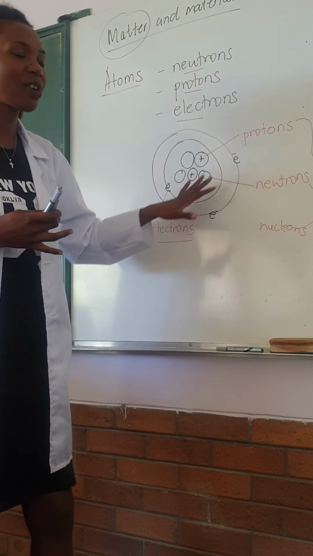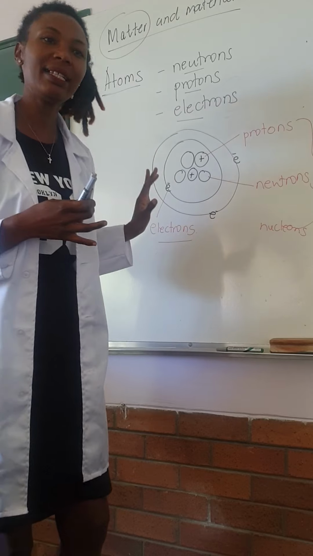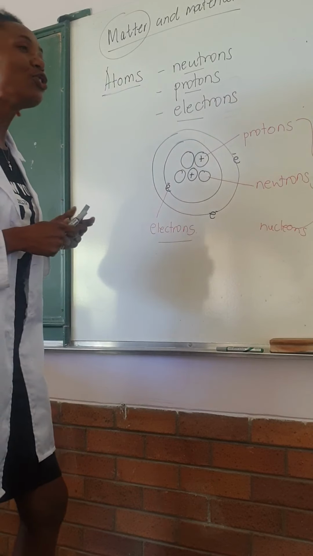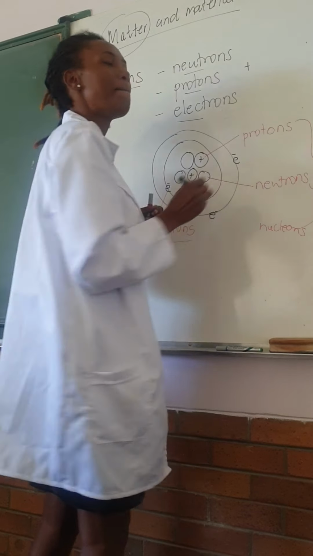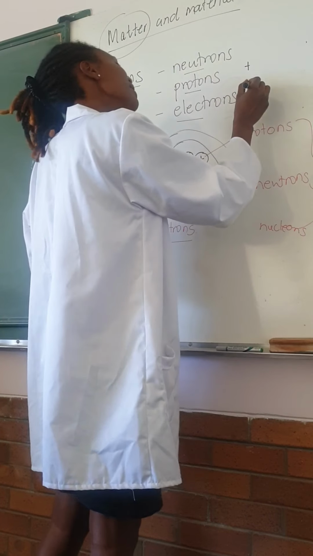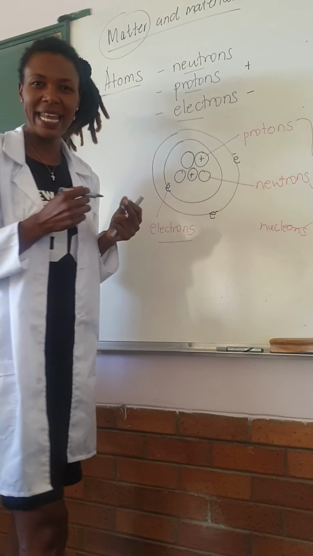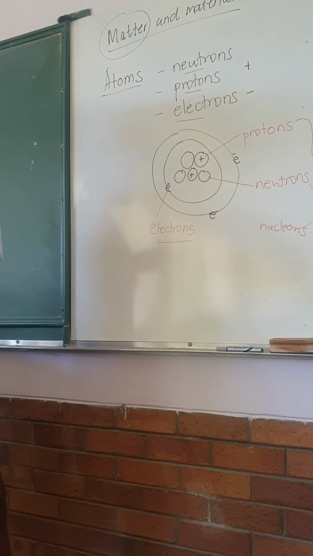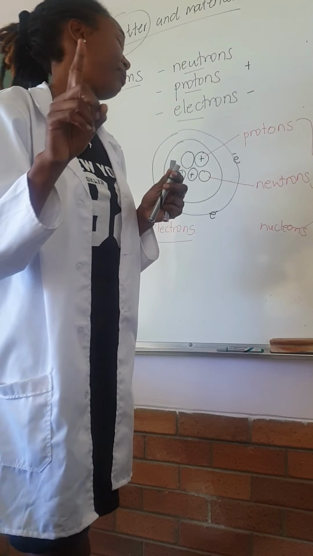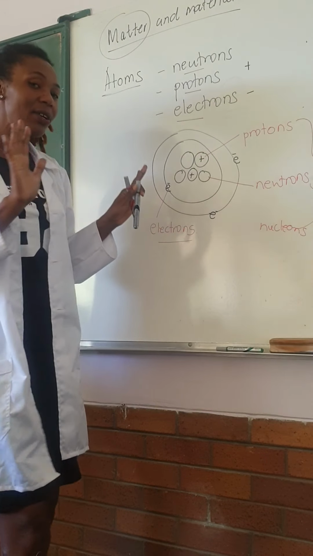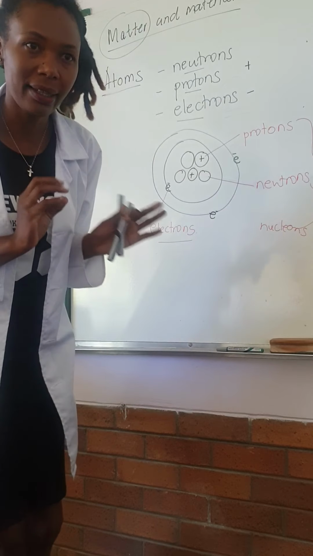And this is the structure of the atom. The atom is made up of neutrons, which do not have a charge, protons, which are positively charged, and electrons, which are negatively charged. So I am going to end here.